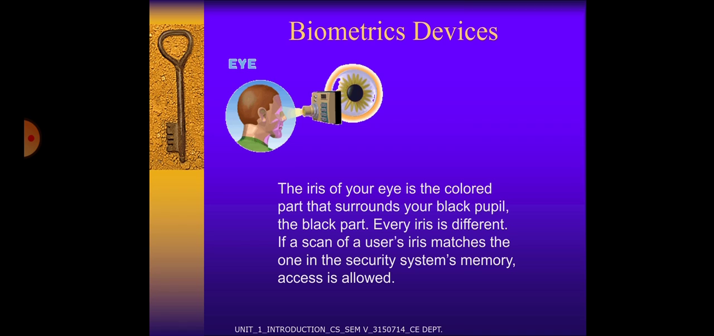Biometric device: the iris of your eye is the colored part that surrounds your black pupil. The black part is the pupil, and the retina is at the back of the eye. Every iris is different. If a scan of a user's iris matches the one in the security system's memory, access is allowed.